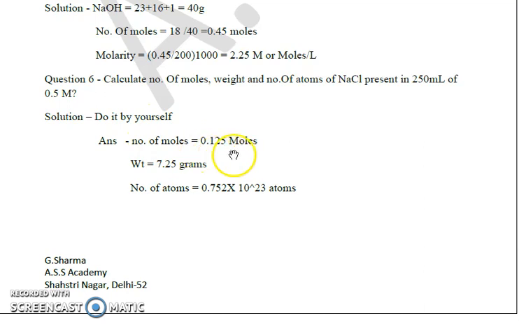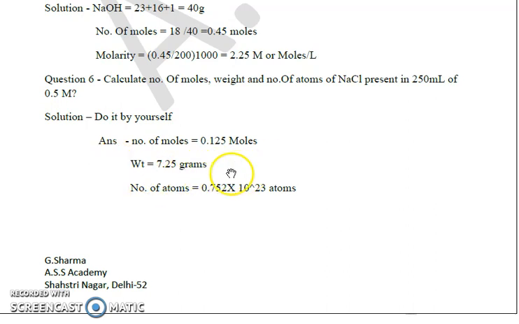The question is very simple, by definition. We have 0.5 molar, which must be equal to the number of moles divided by 250 ml converted into liters. So it comes out to be 0.125 moles.